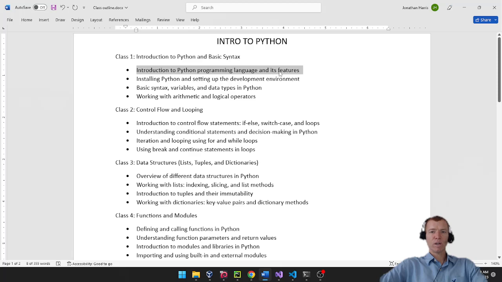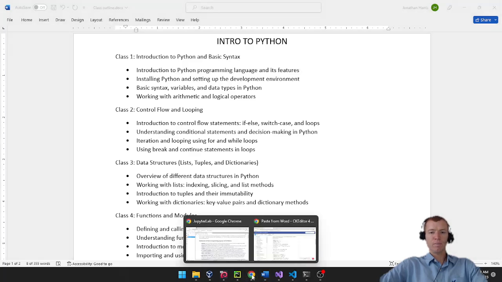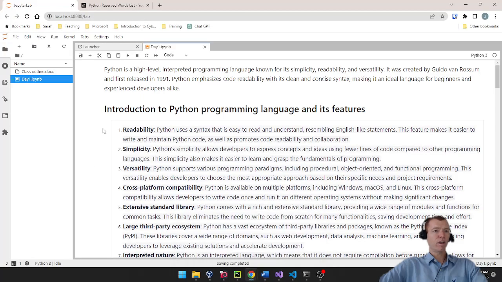This first class, what I want to do is introduce to you a program called Jupyter Lab. Jupyter Lab allows me, in my browser, to write code, execute it in one line or a couple lines of code, and see the results right inside my browser. It's also really nice because I can take this code and send it over to a buddy, right? If they want to write code, I've already written some of it, I can send it over to them and they can run it on their system.